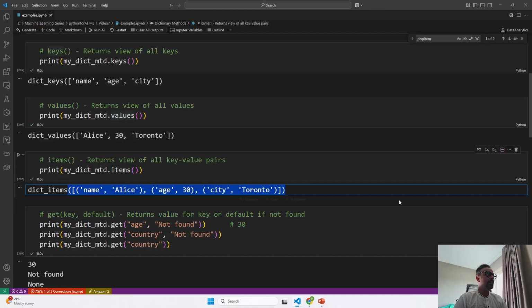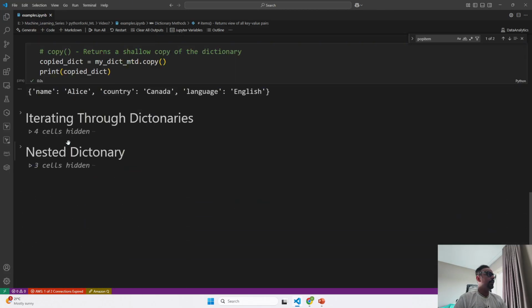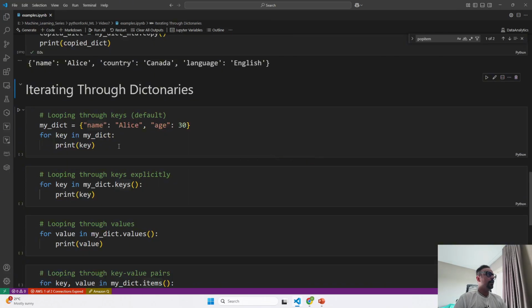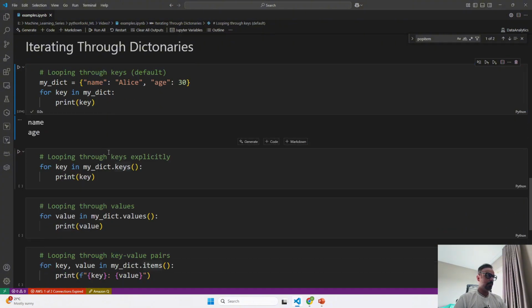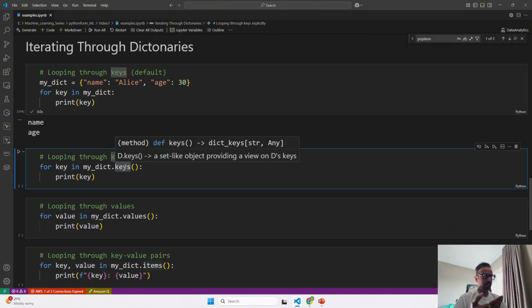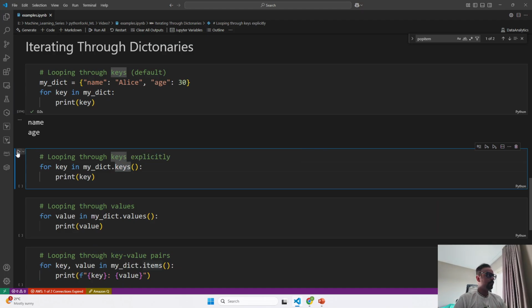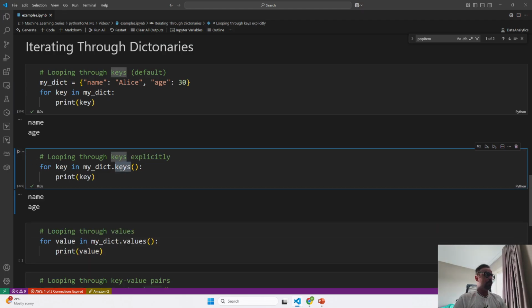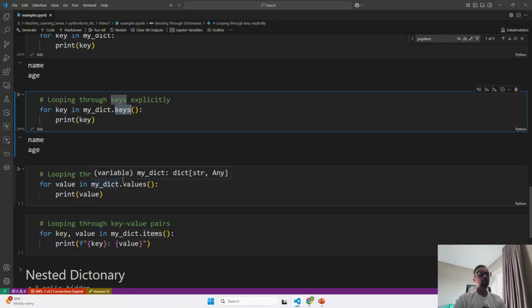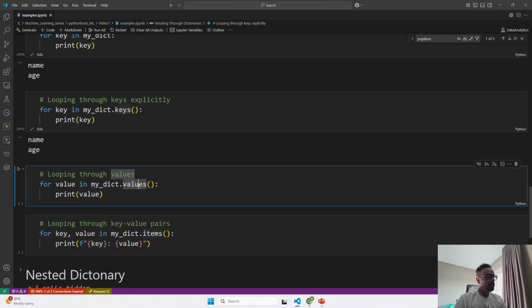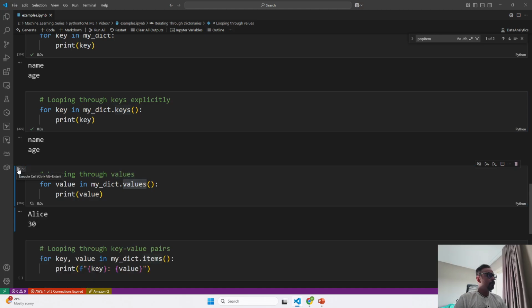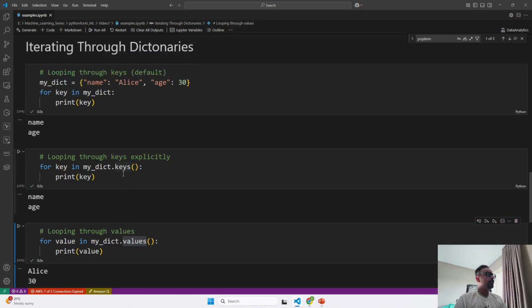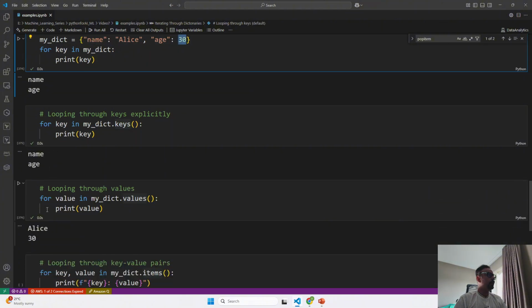So let's go ahead and see one by one how it can be iterated in different ways. As I said, by default, it is through keys. But if you have to explicitly mention it, we also have an existing method that you can use, where it will iterate based on the keys only. Now, when you have to loop through the values, at that time you have to mention the values method. So it is going to loop through the values that we have. Right now in our dictionary, we have these two keys and these two values that were printed over here.